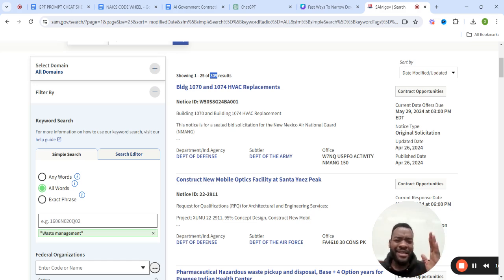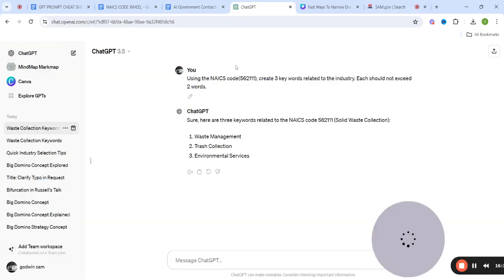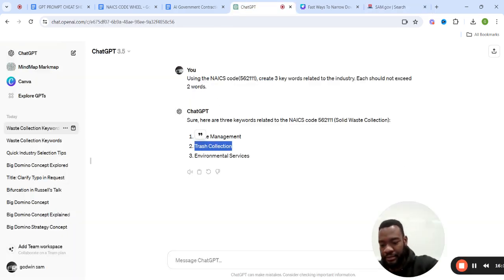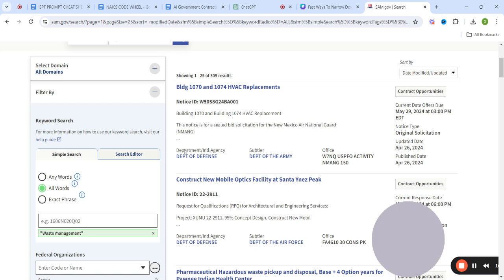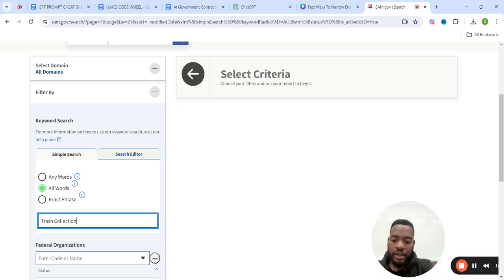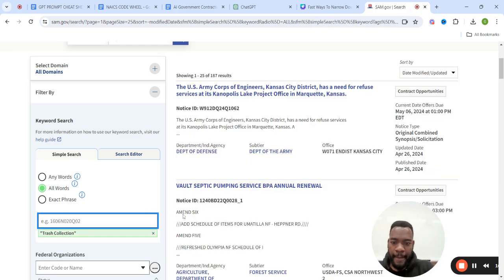I hope that makes sense because from my point of view, this is banging information right now. Check this out. Trash collection. Let's take in trash collection. We're going to put that in here. 187 results. Wonderful. We're going to keep that in the plan.